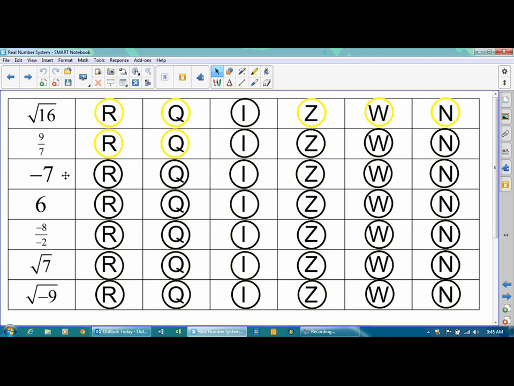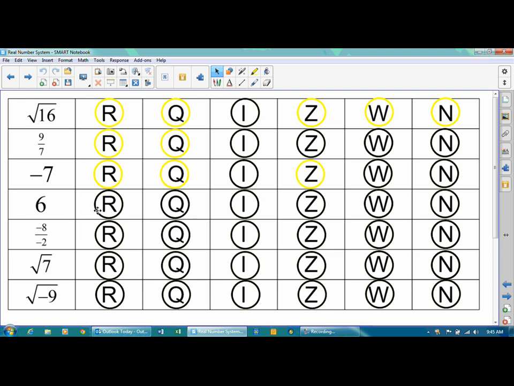Now, -7. Well, that's real. It's rational, because again, a whole number can be written as a fraction just by putting it over 1. So since it is rational, it can't be irrational. It's negative, so that makes it an integer. But since it is negative, it can't be a whole number, since whole numbers are only non-negatives.